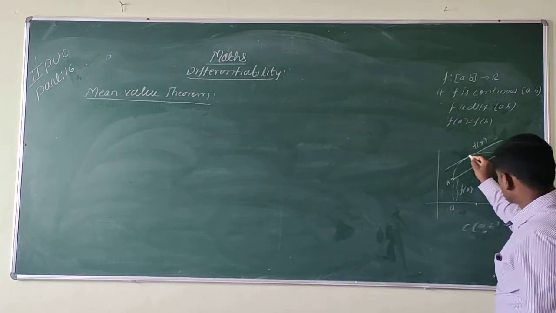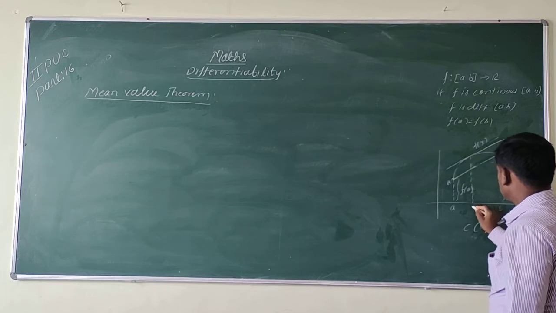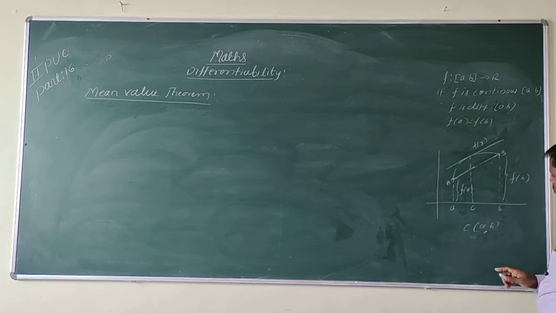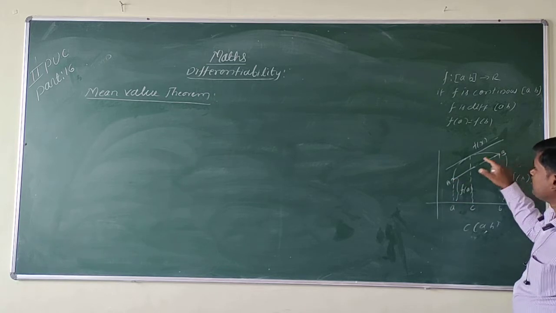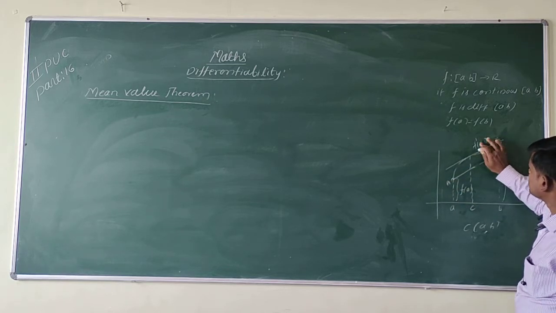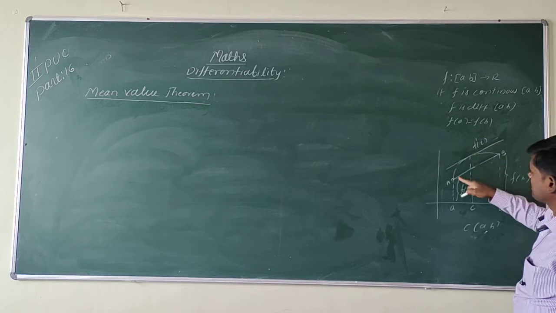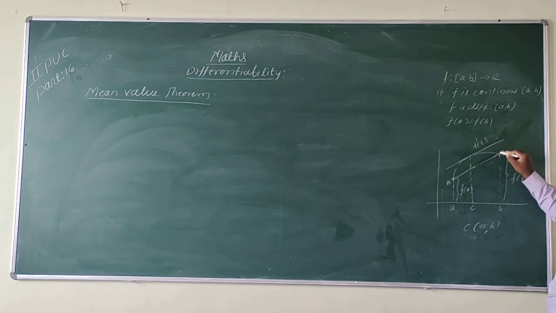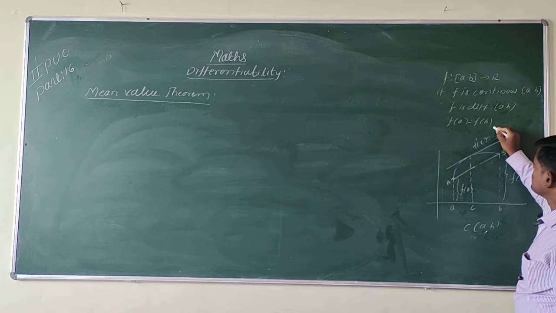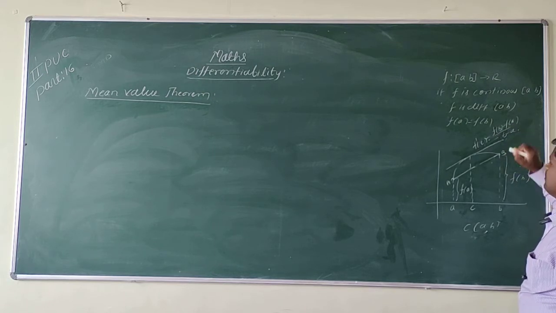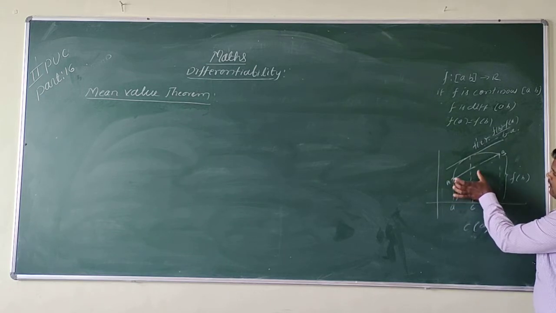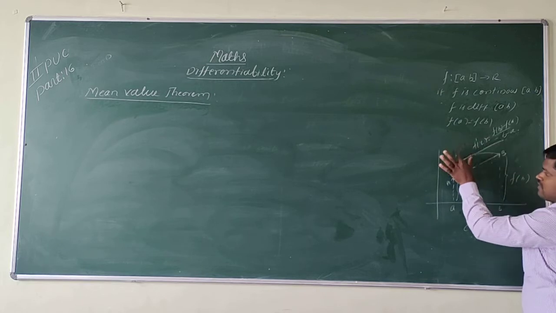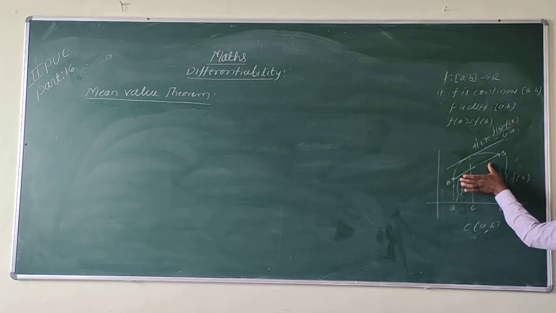Suppose this is the point C. This tangent is not parallel to the x-axis, but it is parallel to the secant AB. This is f dash of C, which is parallel to the secant, so f dash of C is not equal to 0. It is equal to f of B minus f of A divided by B minus A. Its slope is the same as the secant AB. This is f dash of C, the slope of the secant AB.